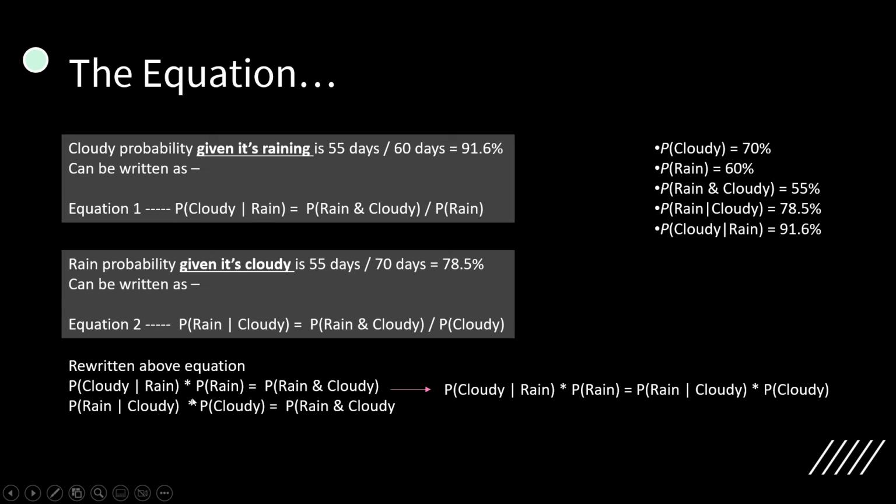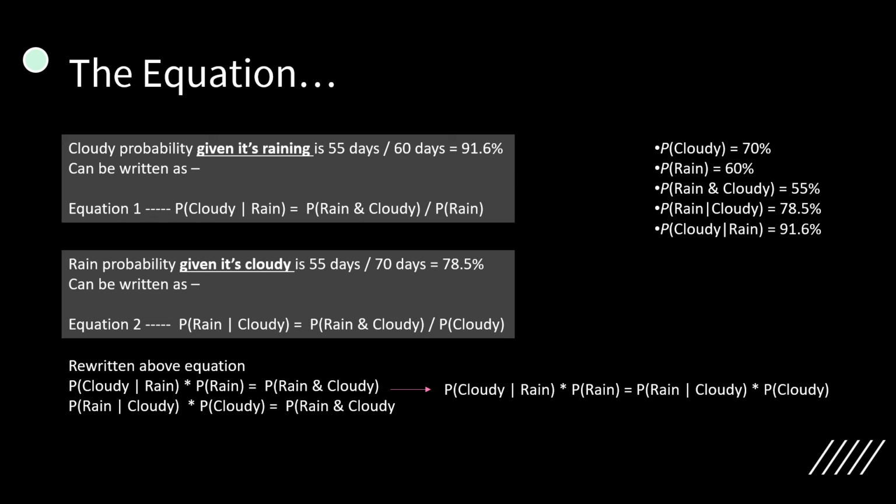This is 1, this is 2, this is 2, and this is 3. So at the end, these two become equal. P of cloudy given rain into P of rain is equal to P of rain given cloudy into P of cloudy. This is what I have written, so these two equations have been rewritten like this.